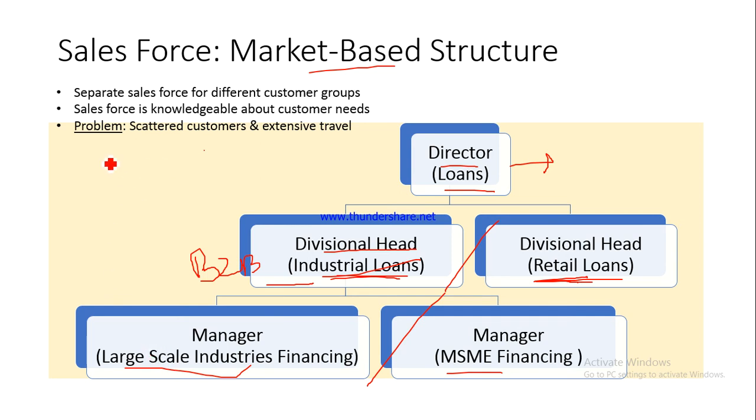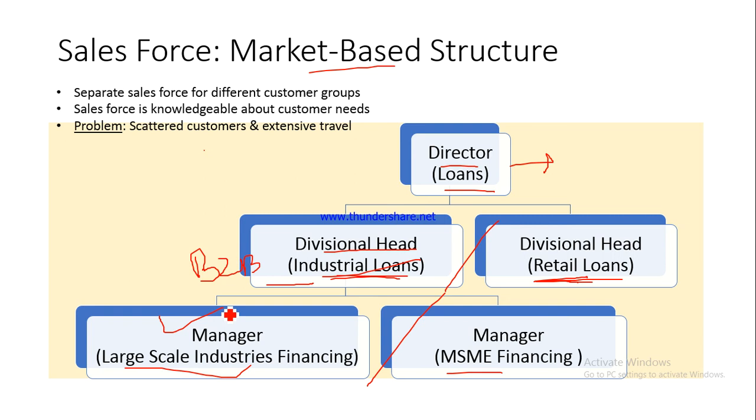Again, now there would be a problem with market based structure, customer based structure, and the problem would be that the customers are scattered, and which means there would be a lot of traveling on the part of the salesperson. What do we mean by this? Supposing you are the manager of large scale industrial financing and you are basically trying to sell loan products to large scale industries, but please understand, large scale industries are there in the Sitkul area of Uttarakhand also.